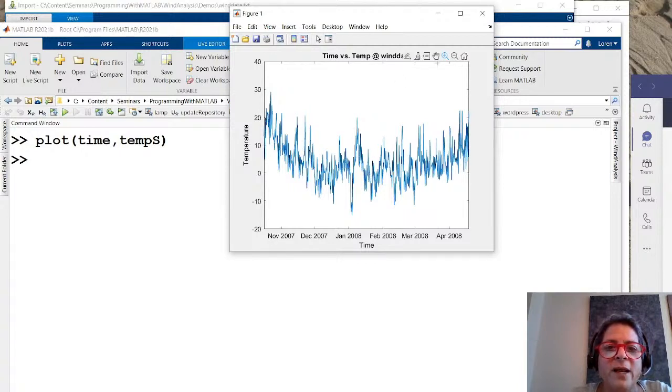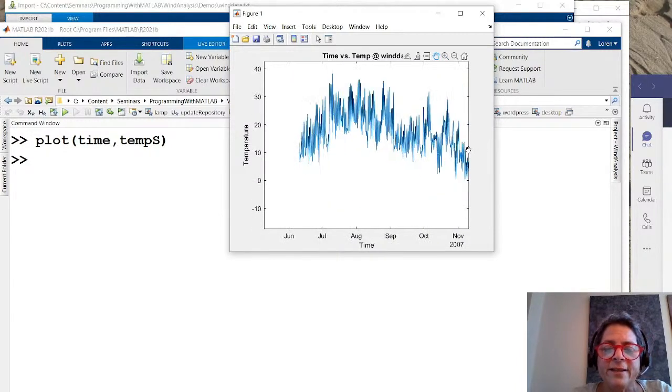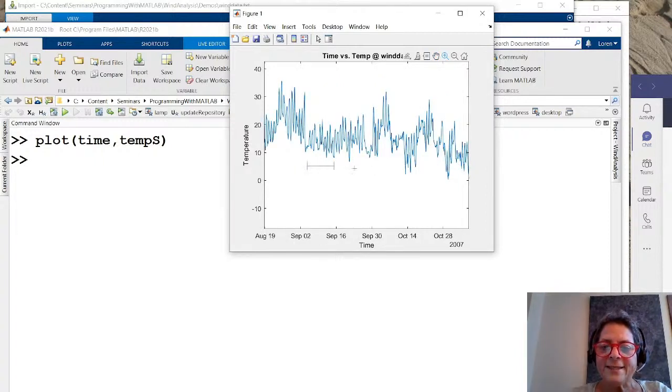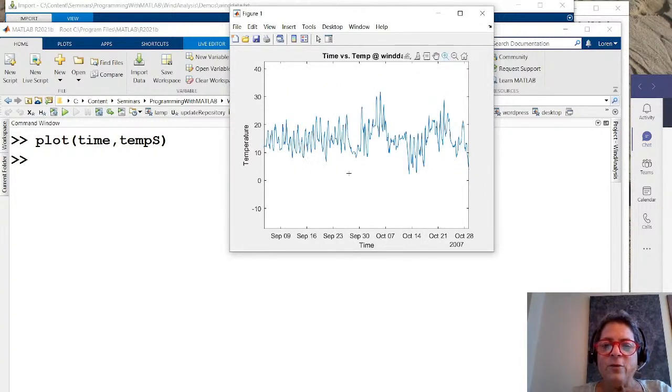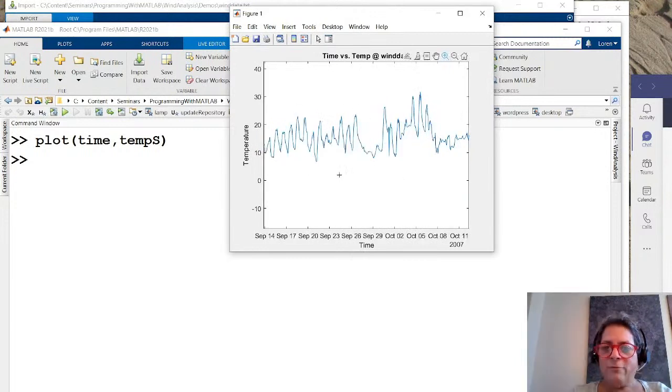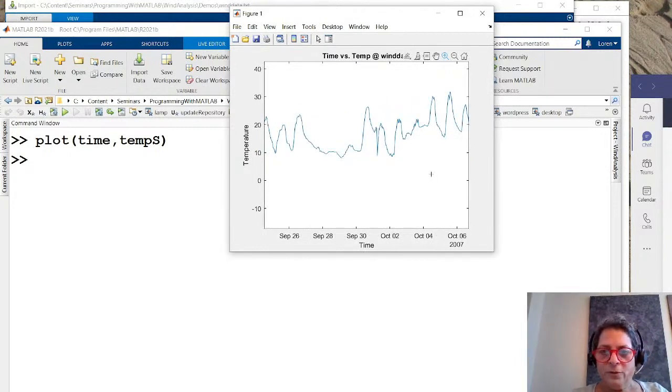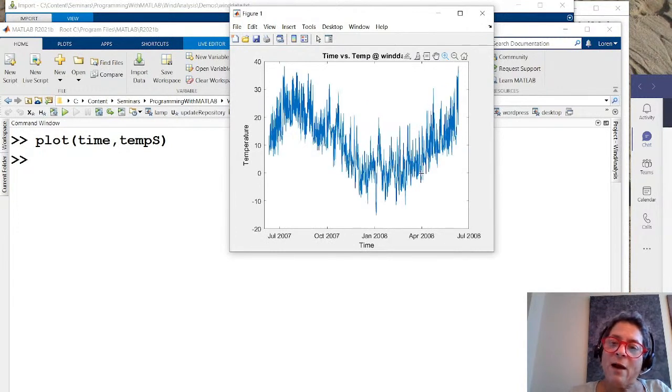And if I want to, I can come along and pan, and we can go towards the summer. And you'll see in the summer, I don't have temperatures that are that low. If I come back and zoom again a little bit more, you'll also see that as I zoom, my labels on the x-axis update. And so it's keeping me grounded about where I am in the world. So that's really nice. And now I can do that regularly.